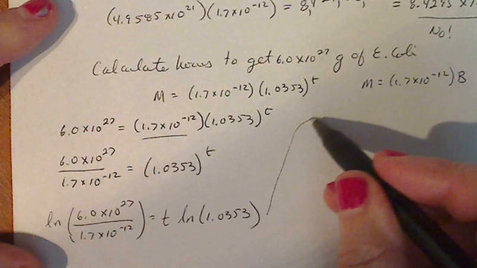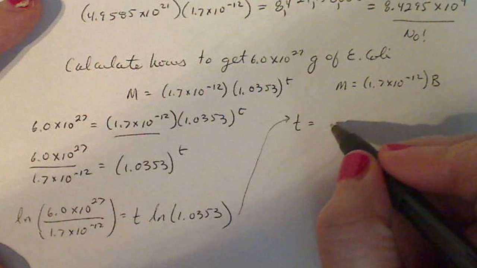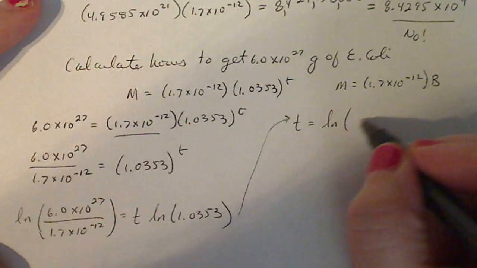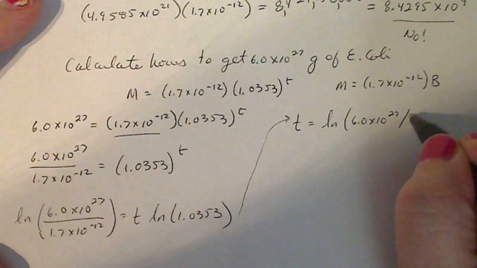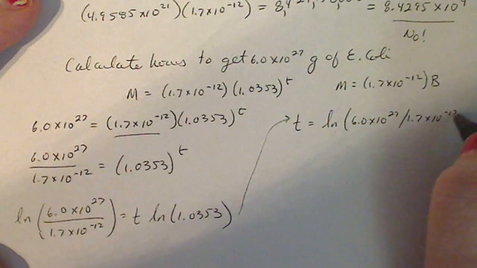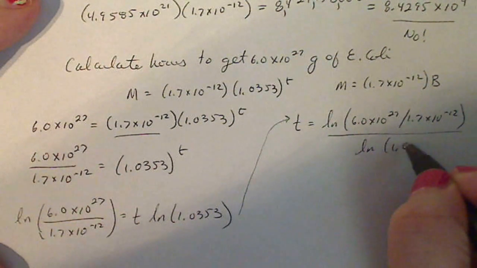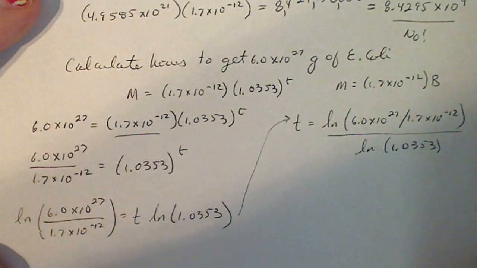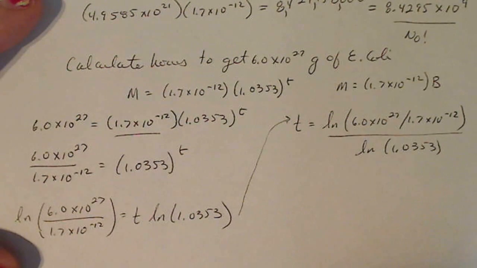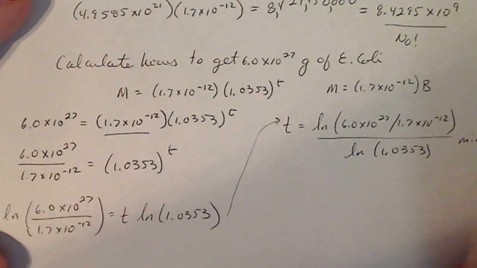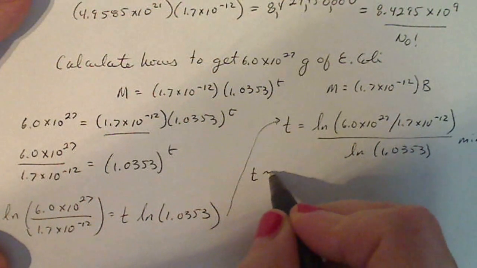So the exact value for t is natural log of 6.0 times 10 to the 27 divided by 1.7 times 10 to the minus 12, over the natural log of 1.0353. Now, I didn't adjust time to be hours, so this is actually minutes. So in the end, I have to convert this to hours. But let's see what this is approximated in minutes first.